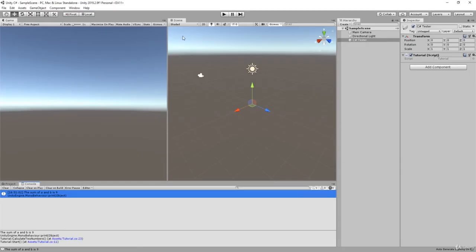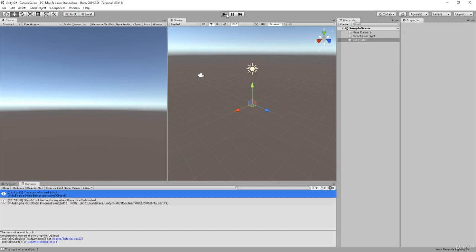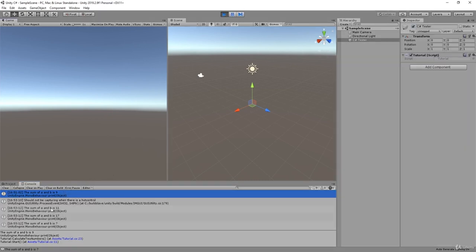And if I go back and click play, we're gonna see multiple, or actually 3, printed out.